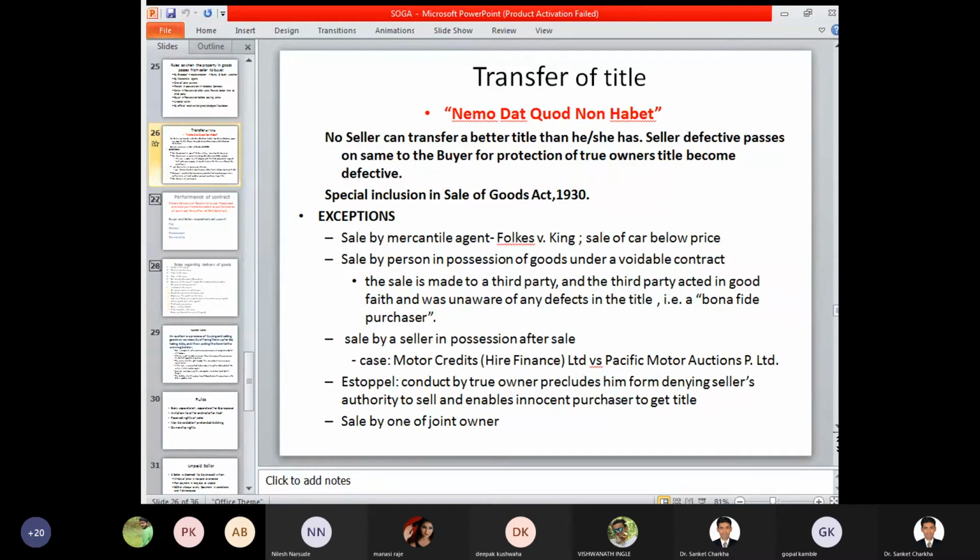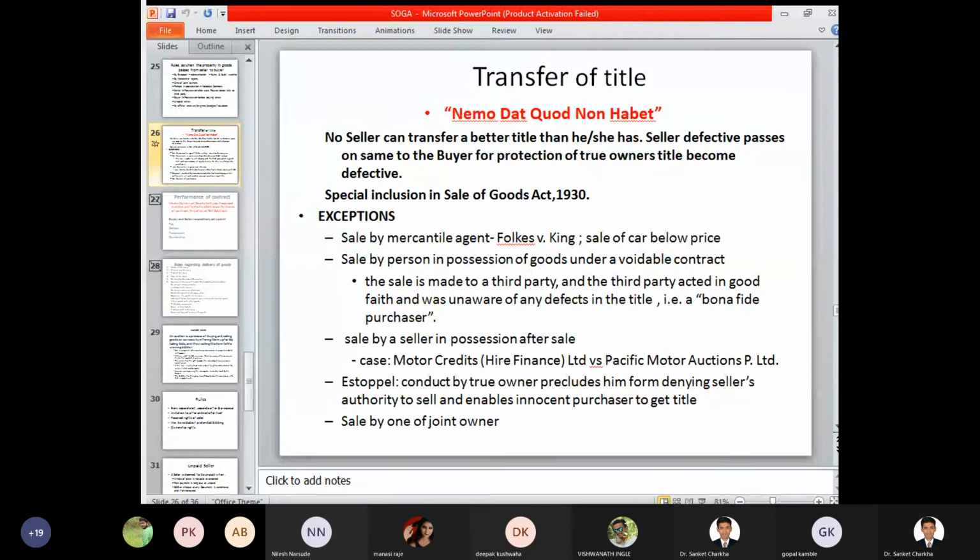Estoppel: conduct by the true owner precludes him from denying the seller's authority to sell and enables an innocent purchaser to get the title. So if a particular person is being stopped or prohibited from conducting a certain activity, but still intentionally he conducts such an activity or transaction, then that particular activity, in which an exception is made available based on the concept of estoppel, will be conducted as a defective title, and the seller is not having a better title as the buyer is having.